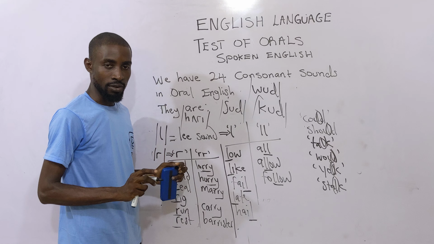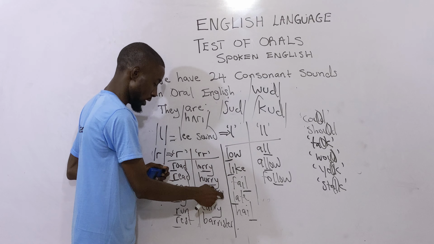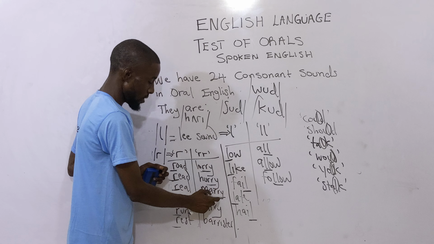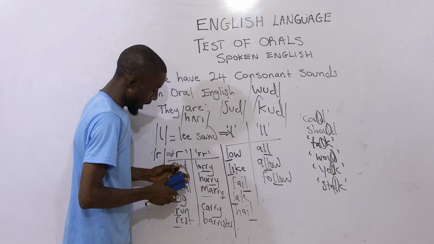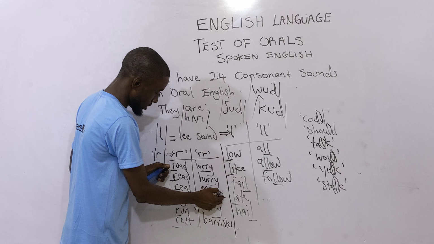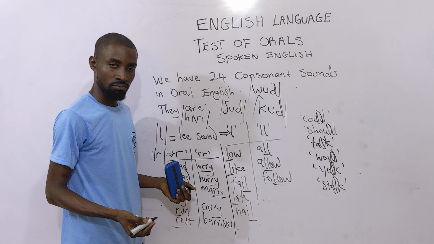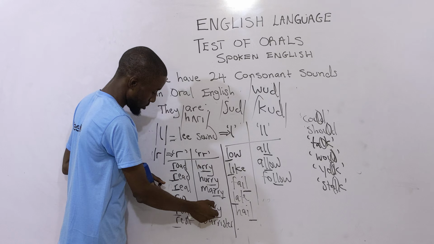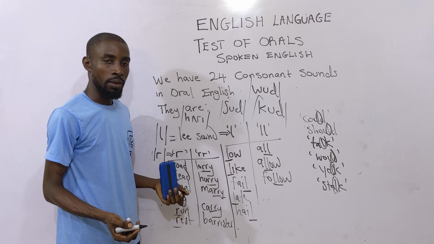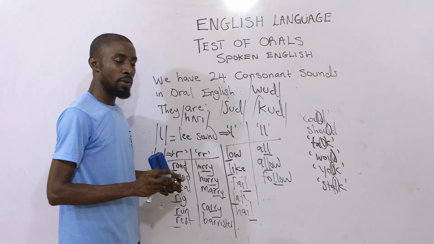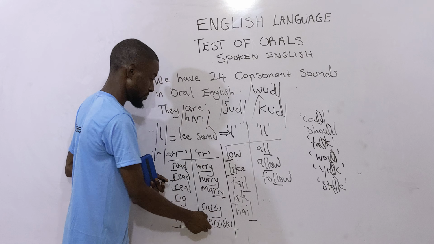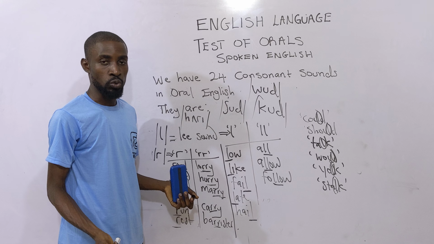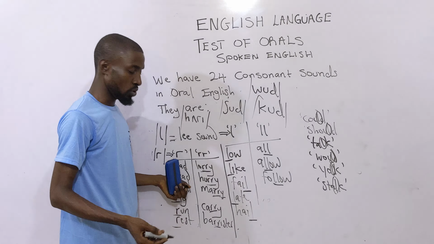The same thing with Mary. You retain only one R, then the I here you change to E. Here you have a case of double R again. Then what about carry? The same thing, double R, but when you are transcribing, you remove one and retain one. Then what about barrister? That's what you also do. When you are transcribing, you remove one.